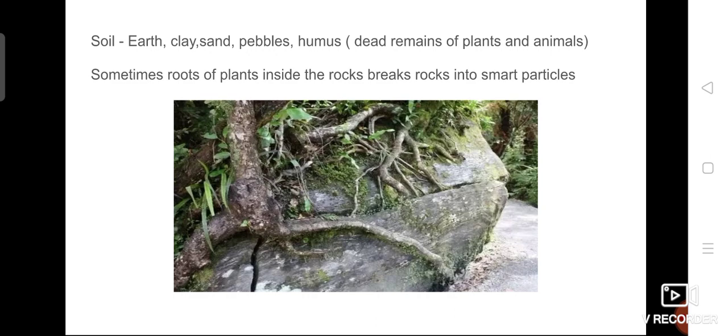It is present in the earth's top crust. The topmost layer of the crust is called soil. That is how it was formed. Okay, the remaining topics, that is the composition, what are the things present in the soil, and what are the different types of soil, we will continue in the second video. Okay, next class. Okay, thank you.